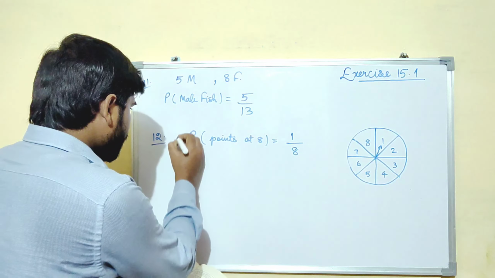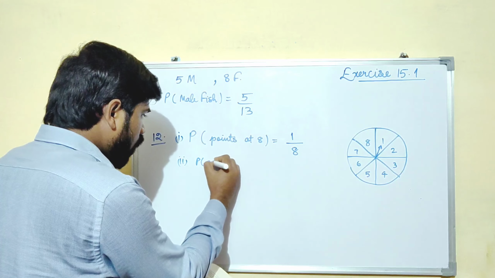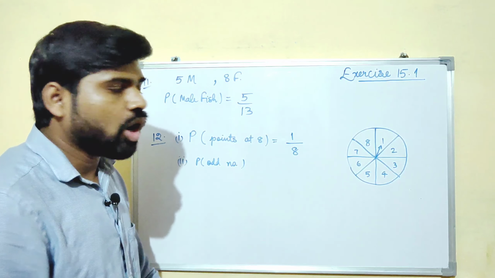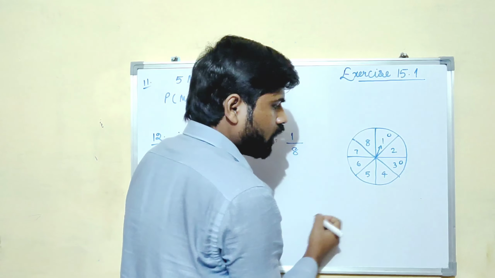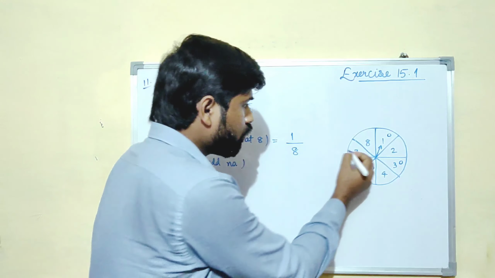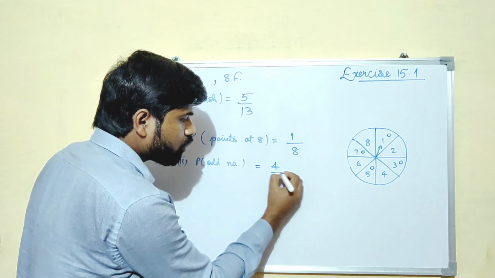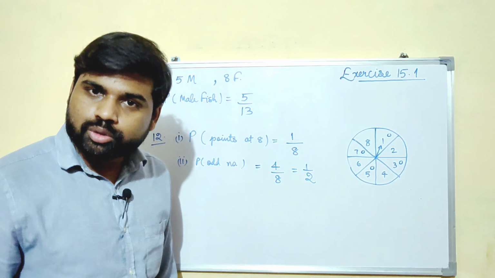Now let us see the second part. This was the first part. Probability of getting an odd number. How many odd numbers are there? 1, 2, 3, 4. Total 4 odd numbers are there out of 8 numbers. That means the probability will be 1 upon 2.